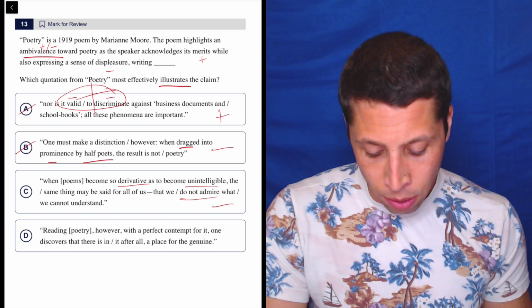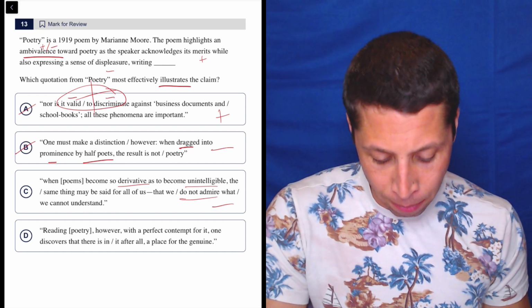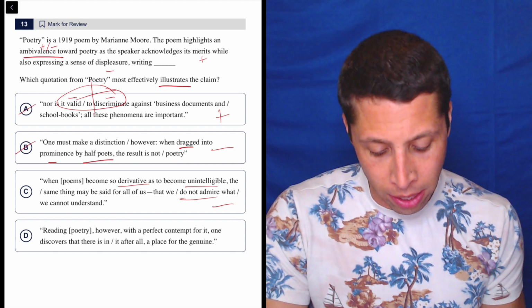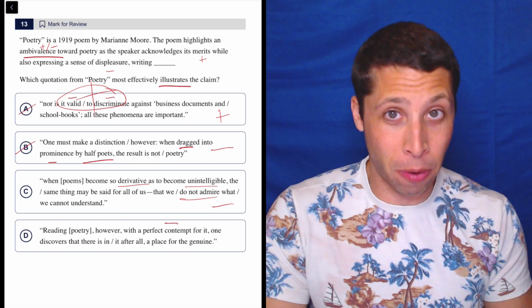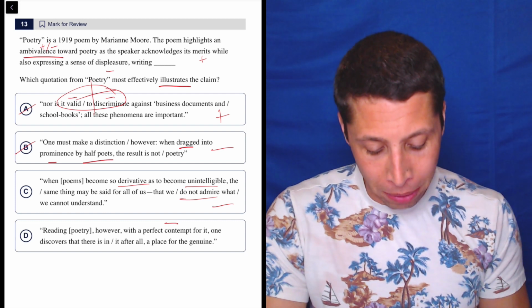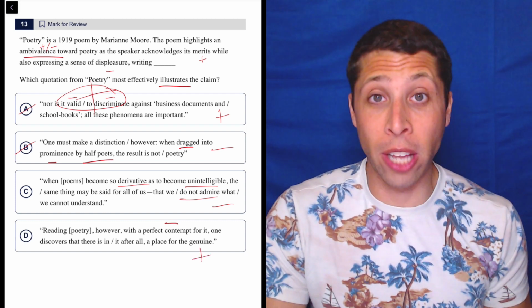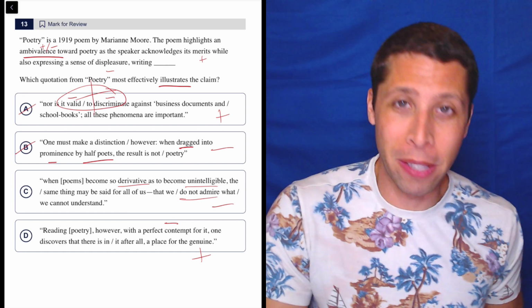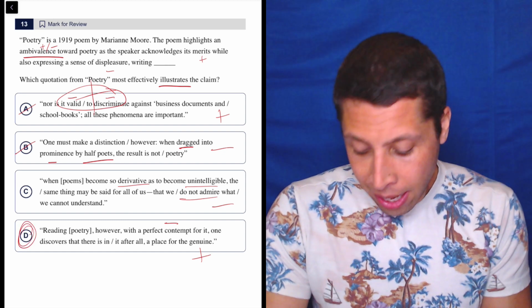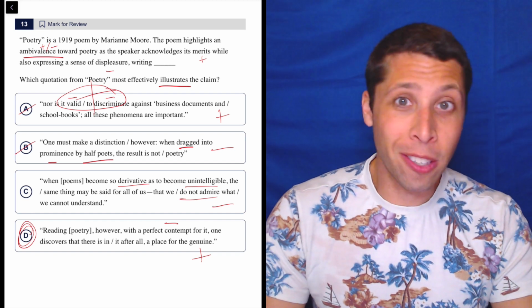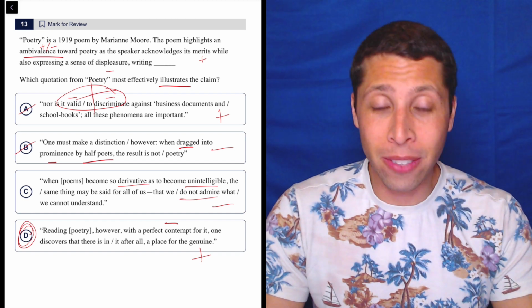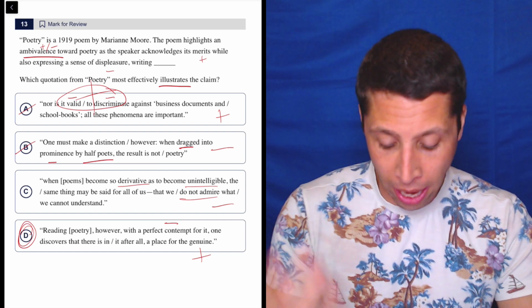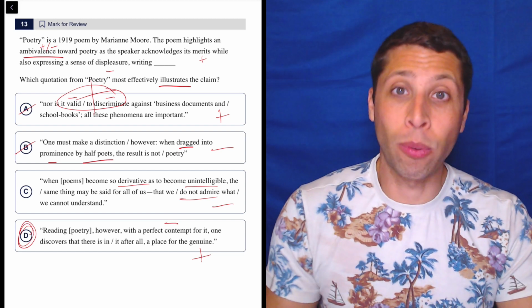Let's look at D. Reading poetry, however, with a perfect contempt for it, one discovers that there is in it, after all, a place for the genuine. So if you have contempt, that means you have hatred for poetry. And then there's a place for the genuine. Well, if you called a person genuine, that would mean that they're honest, that they're truthful. So maybe poetry can be the same thing. That's a positive. So in a very dumb way, this is about connotations. This is just positives and negatives. And the choice that ends up being right just has a positive and a negative word side by side. And that's really all these come down to.